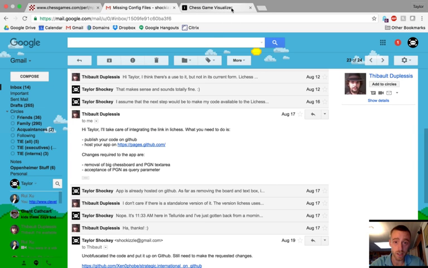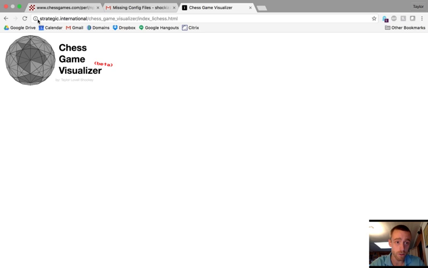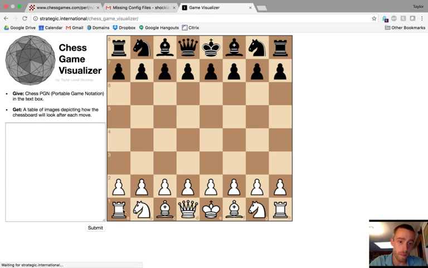This is hosted on GitHub. And if we go to my website, strategic.international/chess game visualizer/index_lichess.html, it will take you to this page. As you can see, I've removed the giant PGN and chessboard area. The standalone version still exists. So if we were just to go to this, you can see that's still there.